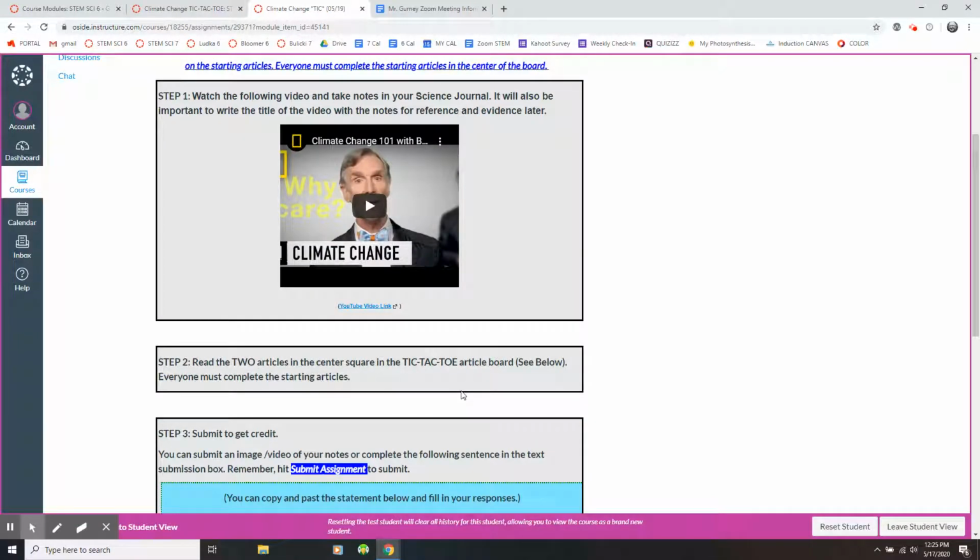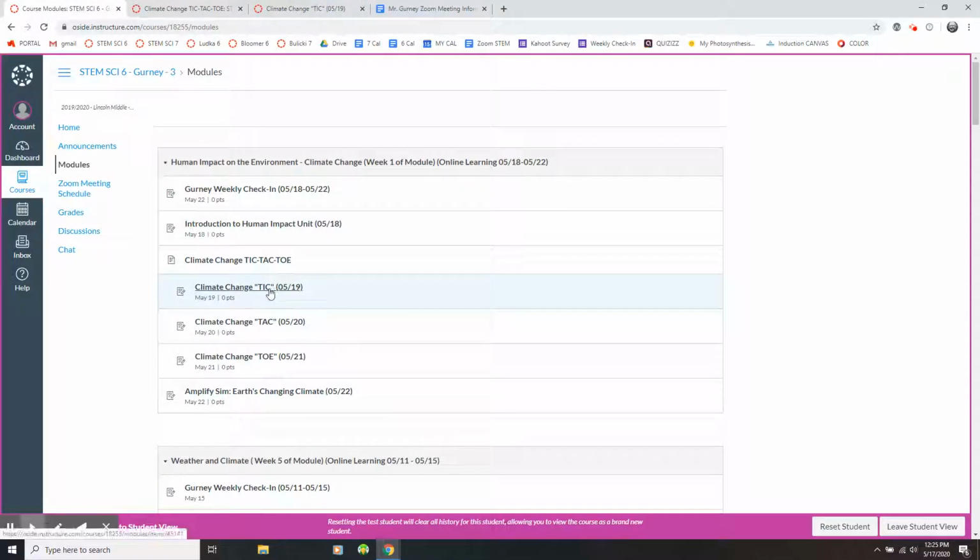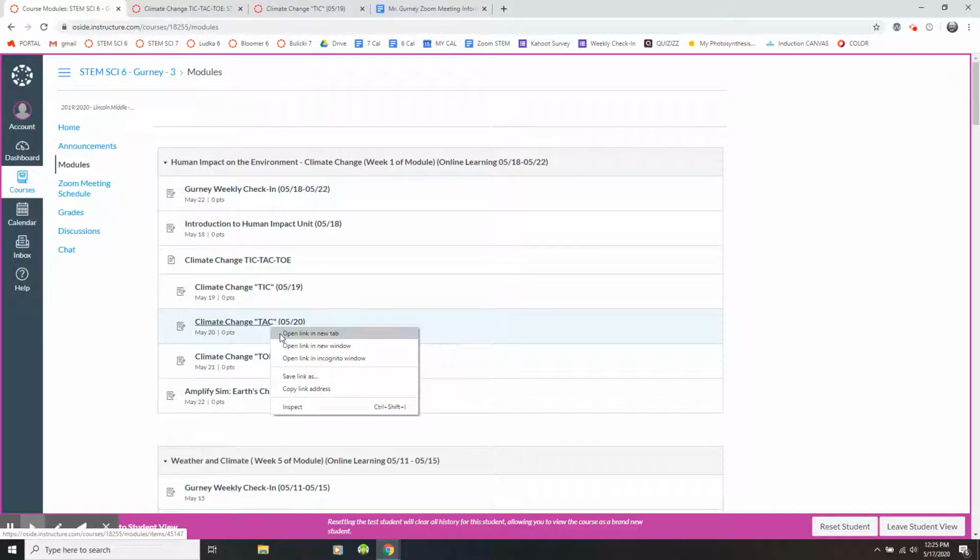You don't have as much of a choice on this day of what article to read, but let's look at the next day. So we did tick of tic-tac-toe. Let's look at tack.